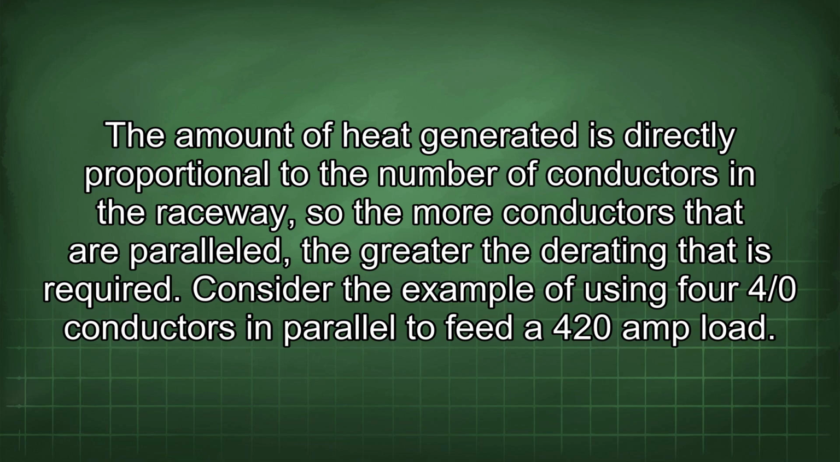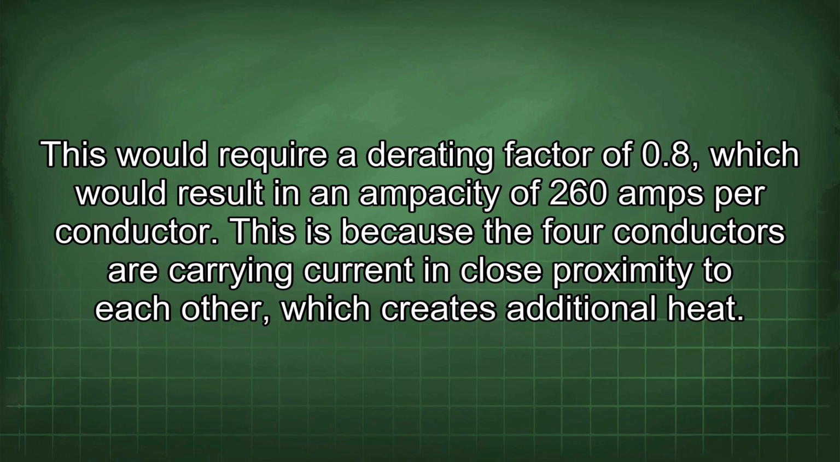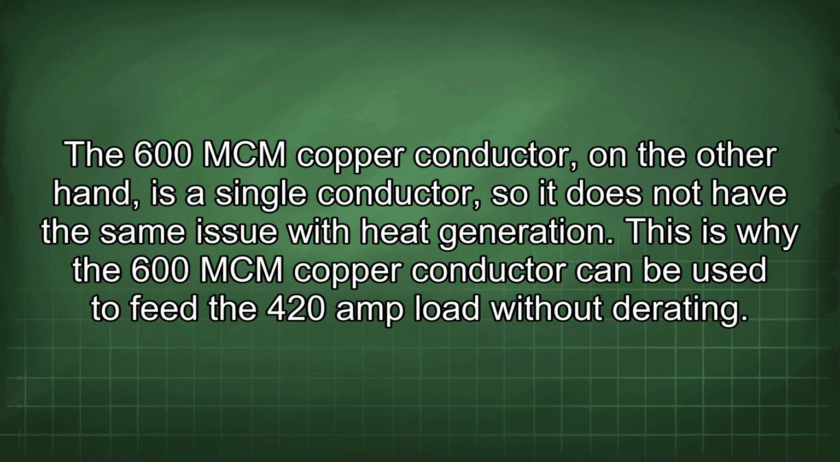Consider the example of using 4/0 conductors in parallel to feed a 420 amp load. This would require a derating factor of 0.8, which would result in an ampacity of 260 amps per conductor. This is because the 4 conductors are carrying current in close proximity to each other, which creates additional heat. The 600 mcm copper conductor, on the other hand, is a single conductor, so it does not have the same issue with heat generation. This is why the 600 mcm copper conductor can be used to feed the 420 amp